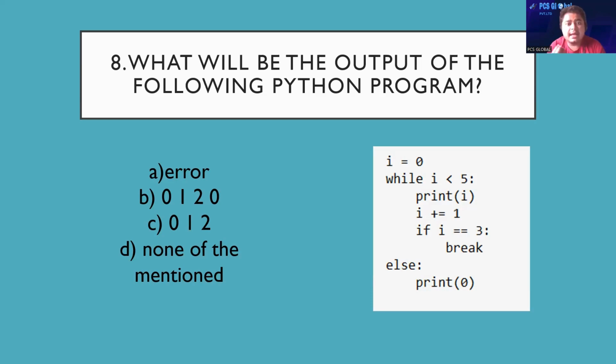Our starting value of i is 0. Is 0 less than 5? Yes. Then print(i) means 0 will be printed.